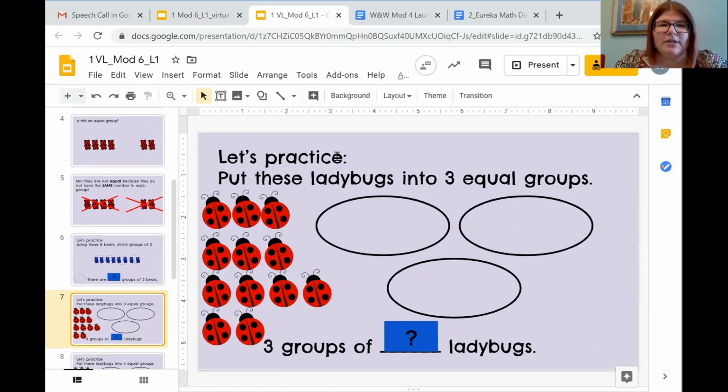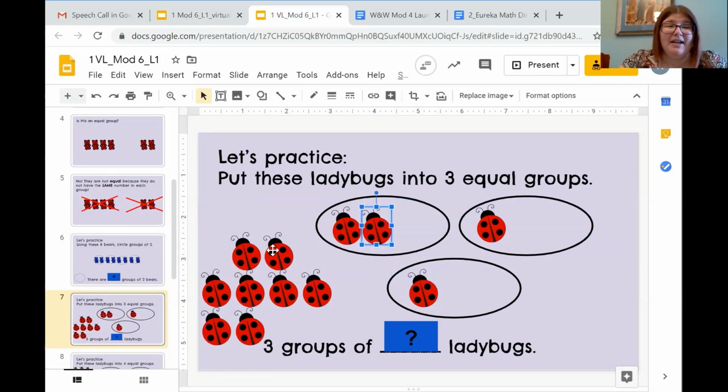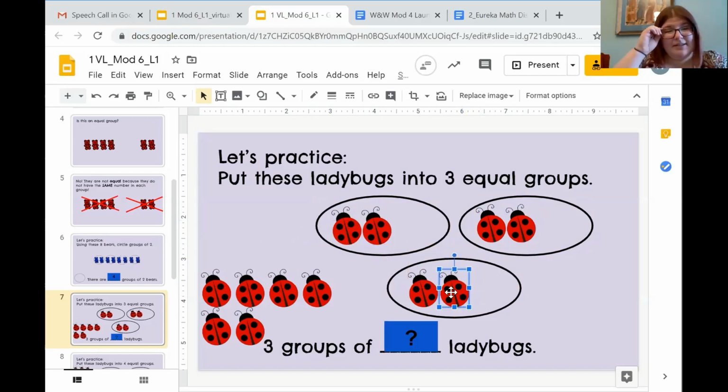Okay, here's another one. Put these ladybugs into 3 equal groups. So the way that I'm going to do that is I'm going to start by putting 1 ladybug in each group. That way, I make sure all of my groups stay equal. I'm going to put another ladybug inside of each of my groups. So right now, each of my groups has 2 ladybugs. I still see I have some more here on the side.